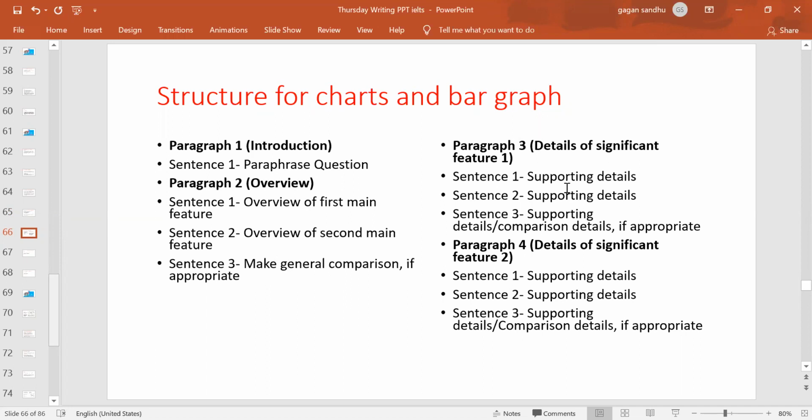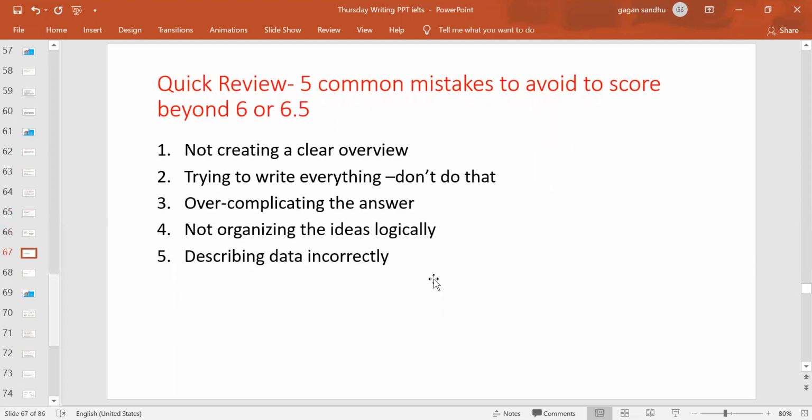Then 3 paragraphs of supporting detail, for the features you have written in the overview. I showed you a structure, so in the same way you are following this one. 3 sentences here, 3 here, 2 or 3 here, or 1 here. So this is what you are writing for the whole of Task 1 Academic, right?